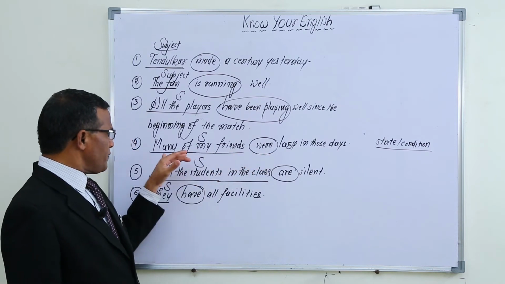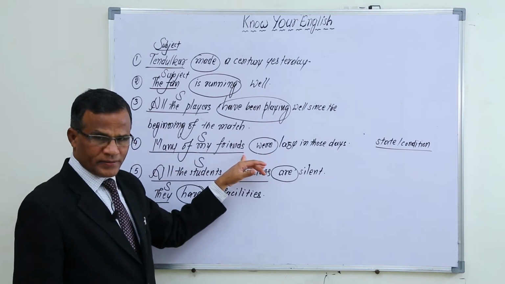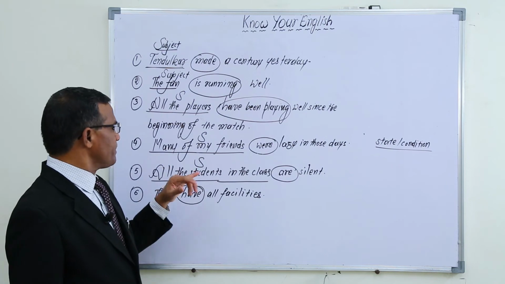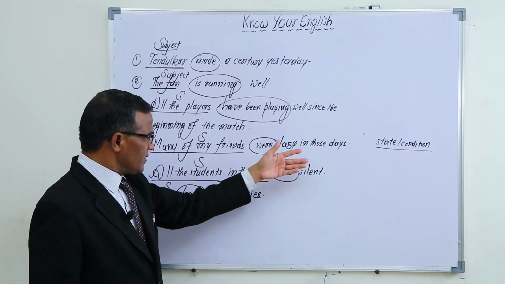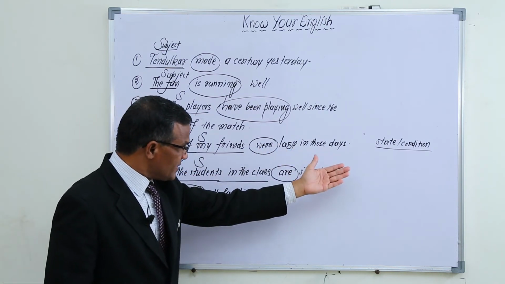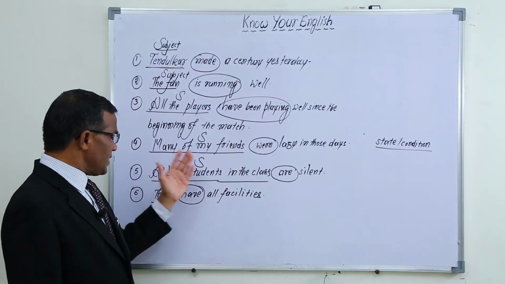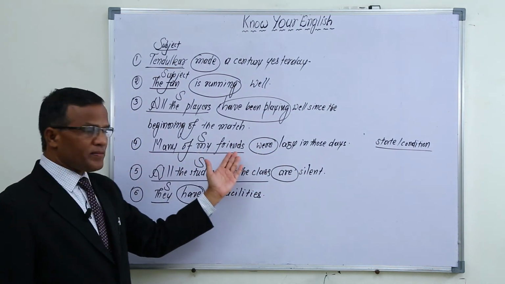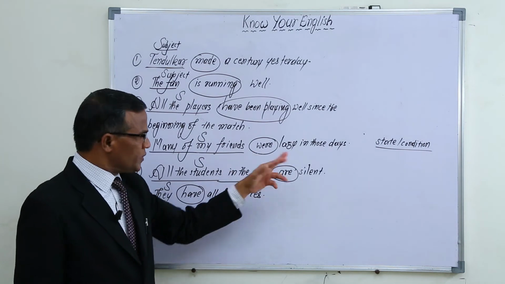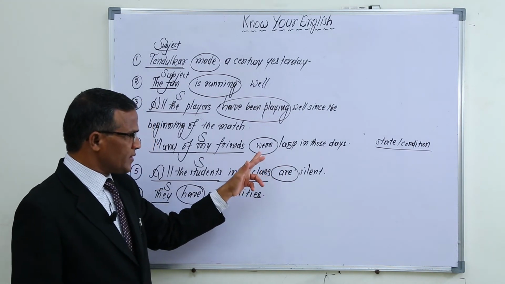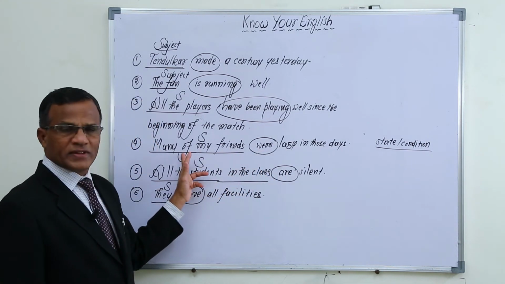This is the state of many of my friends only. So state of the subject. So the condition, they are in lazy condition. Who are in lazy condition? Who are in lazy state? Many of my friends. So this talks about the state or condition of the subject.